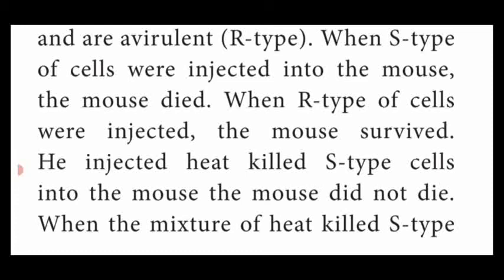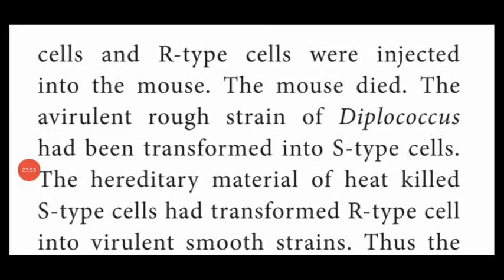Next, in the fourth experiment, Frederick mixed the heat-killed S-type cells and R-type cells and injected them into the mouse. The mouse died. What did he do? Heat-killed S-type with the R-type cell, both injected into the body of the mouse. What happened? The mouse died.